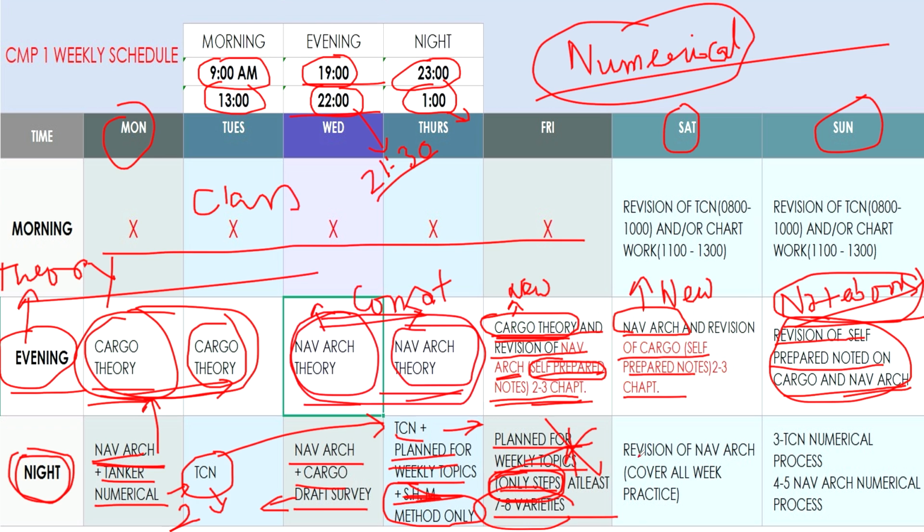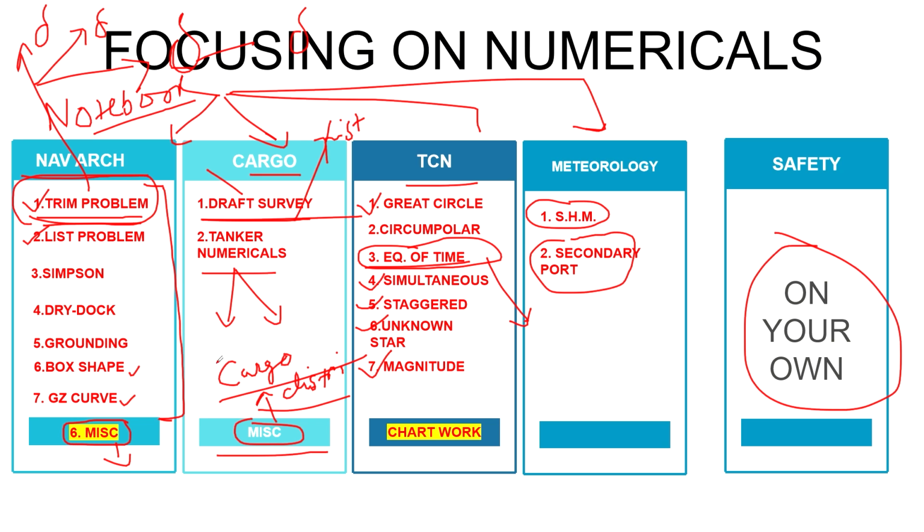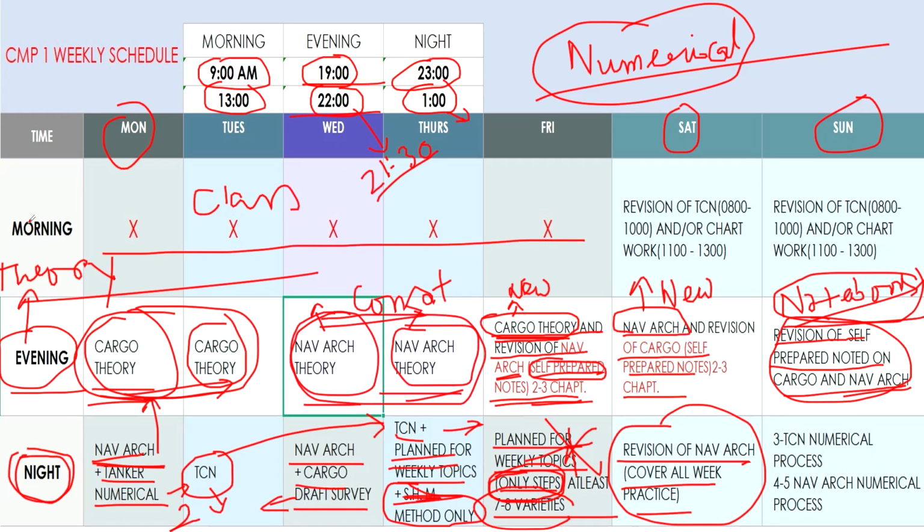Only write steps. Then I kept revision of naval architecture, covering all the week's practice. Suppose in your class trim problems are going on and he has also covered list problems. So on Saturday night you should revise all the problems and everything that is covered.